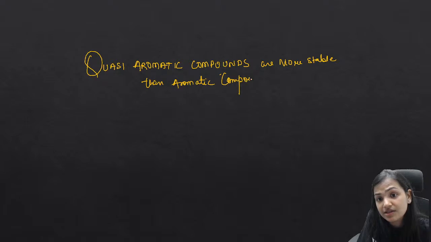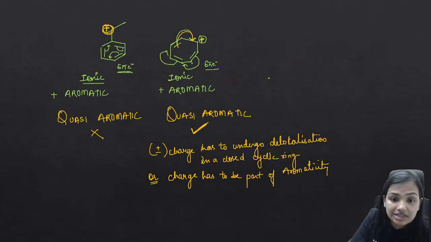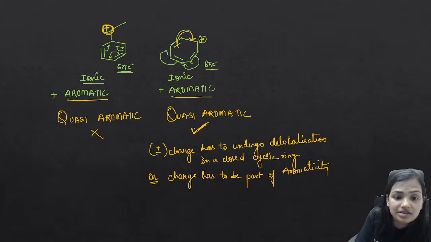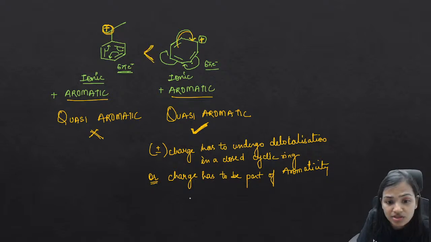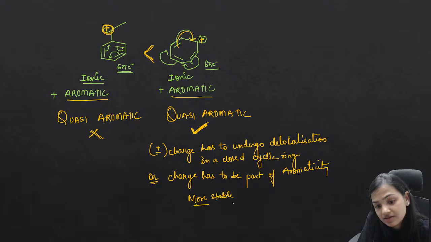Okay, so whenever there is a question of stability, please try to understand this compound is also aromatic, this compound is also aromatic, but this is quasi aromatic, but this is not quasi aromatic. So this compound is much more stable. This is more stable than the other. This is more stable and this is less stable.